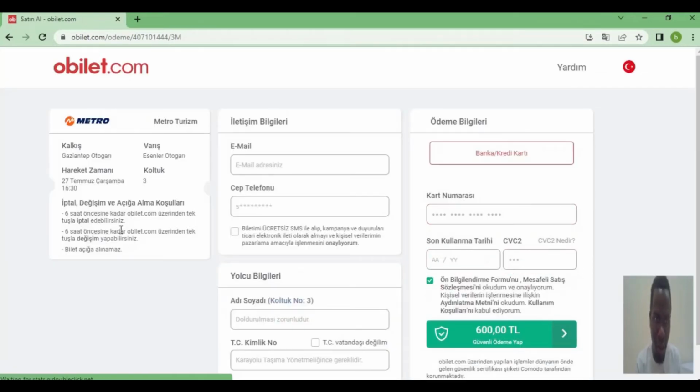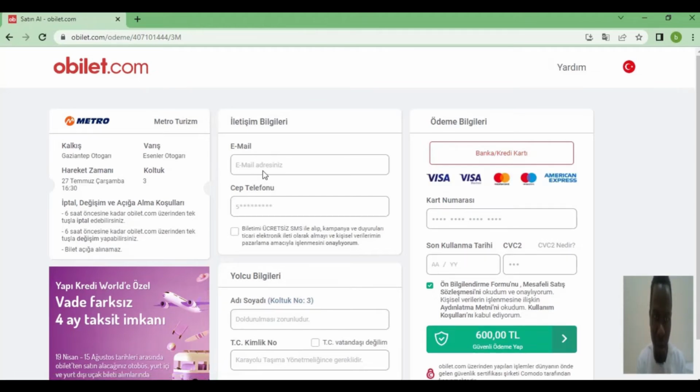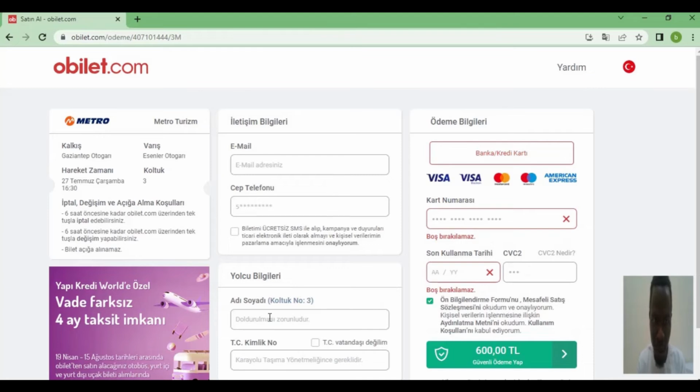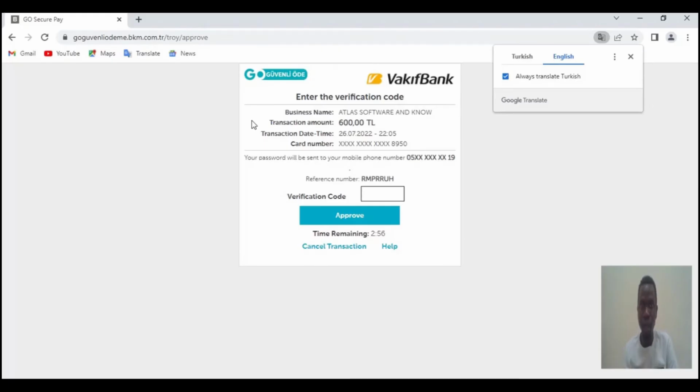As it's loading, it's bringing me to the next page. On this page, I have to write my details, my email, my phone number, and my bank information. So let me write them. Right now I have to enter a code, and they have sent me a code on my phone, and I have to enter it to confirm that I am the right person using that bank card, the bank information that I entered there.